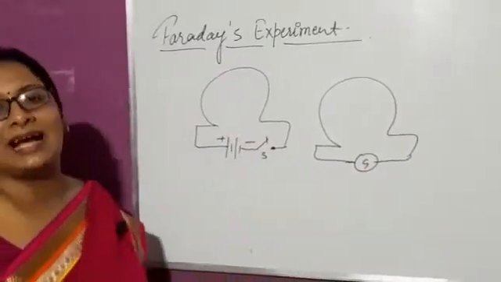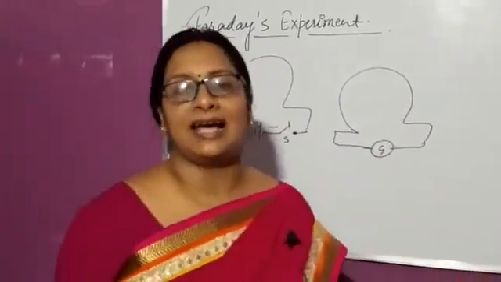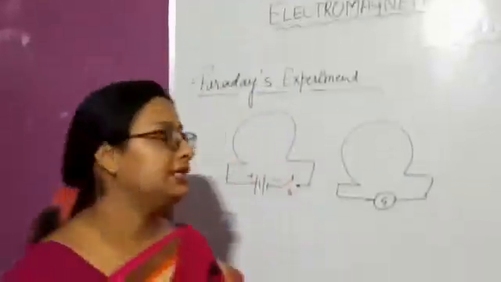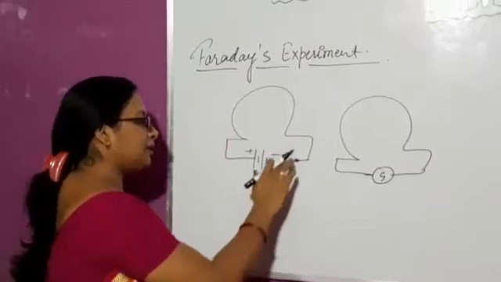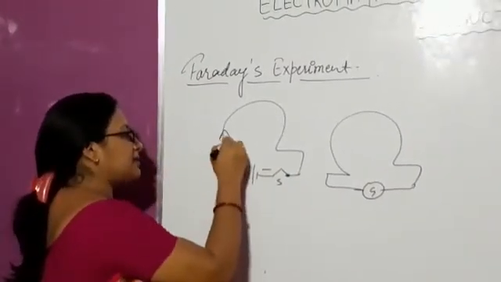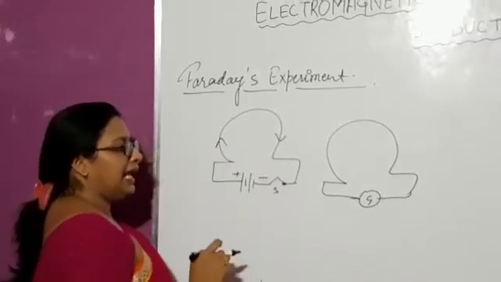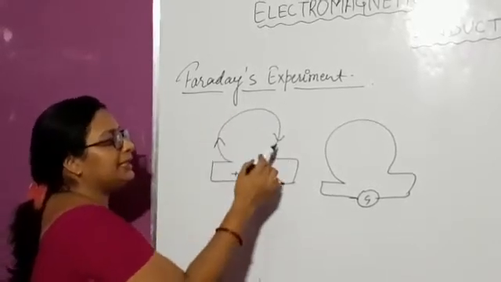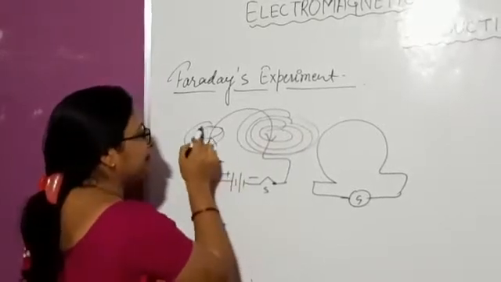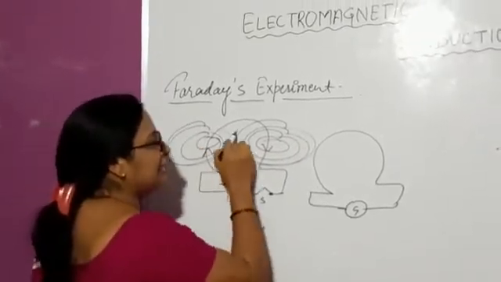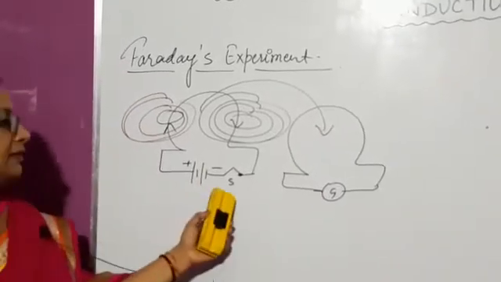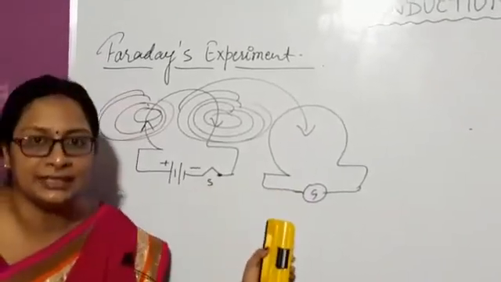Children, we know that a current-carrying conductor behaves like a magnet. It produces a magnetic field. So when we close this circuit, the current starts flowing, and it creates a magnetic field, and some field lines link with this coil, but they both are stationary.